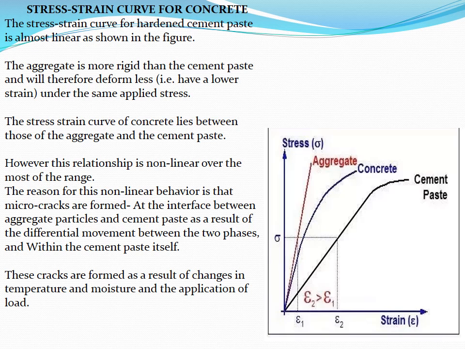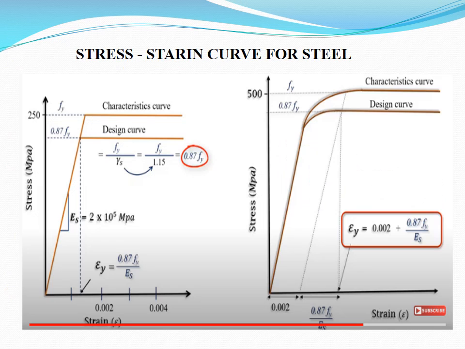The main reason for the non-linear behavior of the concrete is that micro cracks are formed. The type of failure for the member is that micro cracks are formed. These can be easily observed in the cement paste and aggregates, at the interface between the aggregate particles and cement paste, as a result of differential movement between the two phases, and within the cement paste itself. These cracks are formed as a result of change in temperature and moisture and the application of load.